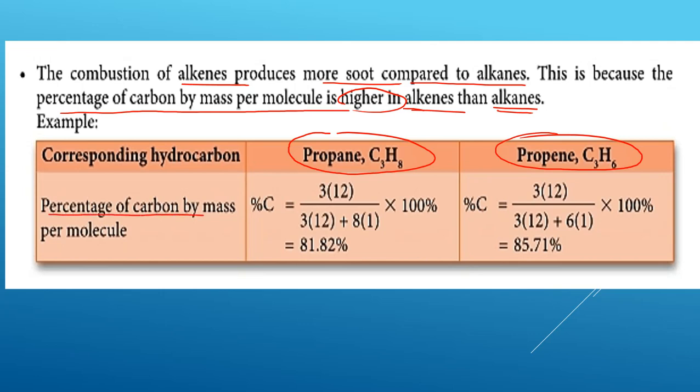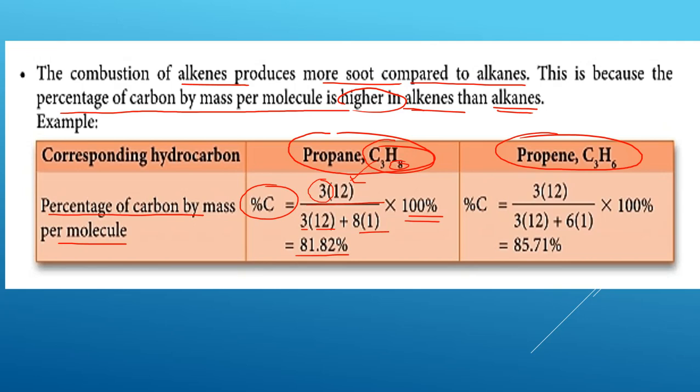So we look at the percentage of carbon by mass per molecule. We put C here, there are 3. So 3 times RAM for C which is 12, over the RMM for propane. 3 times 12, add 8 hydrogen here. You times 100.